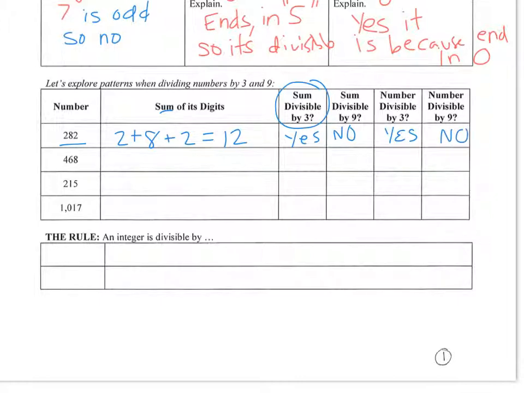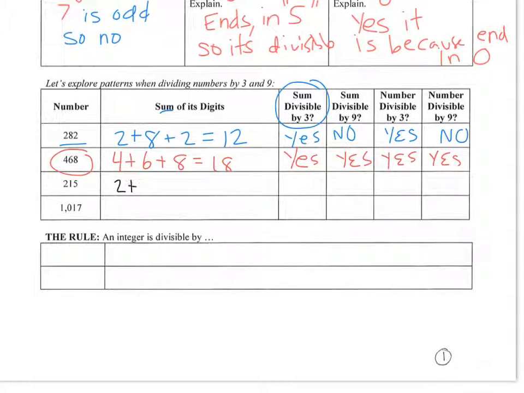Okay, let's try the second one. So sum of the digits, 4 plus 6 plus 8 is 18. Is 18 divisible by 3? Yes. Is 18 divisible by 9? Yes. Is 468 divisible by 3? Yes, you can do it in your calculator. And is 468 divisible by 9? Yes. Okay, let's do the next one and see if we can see the pattern.